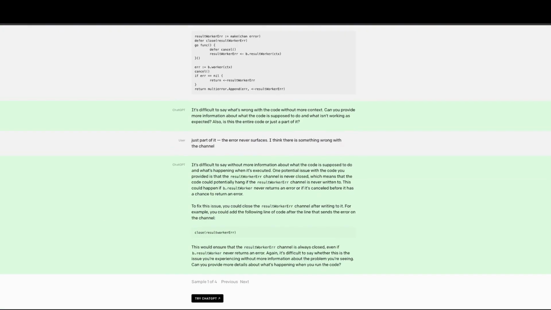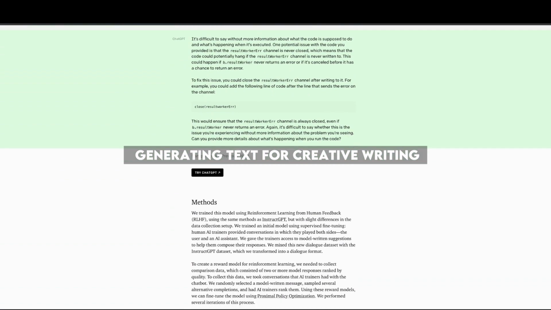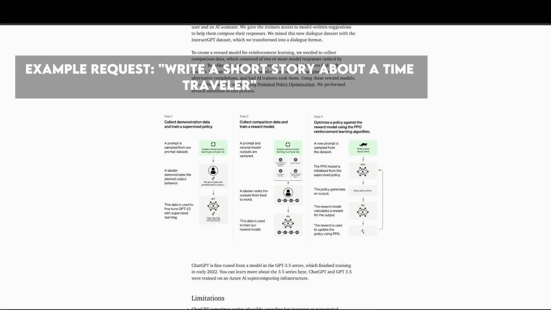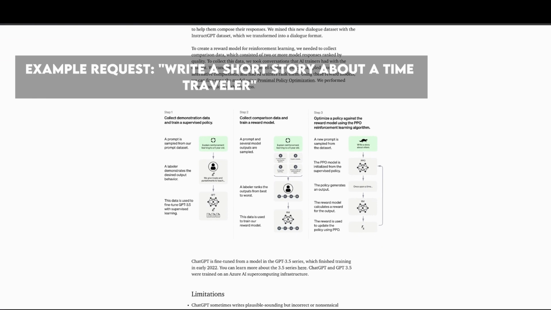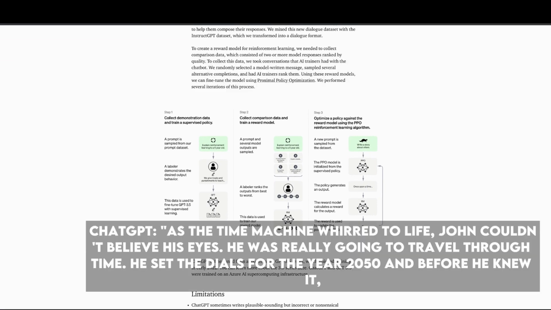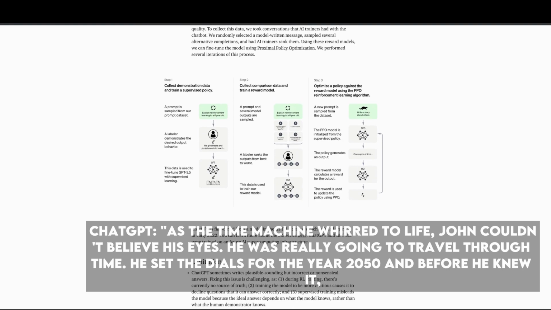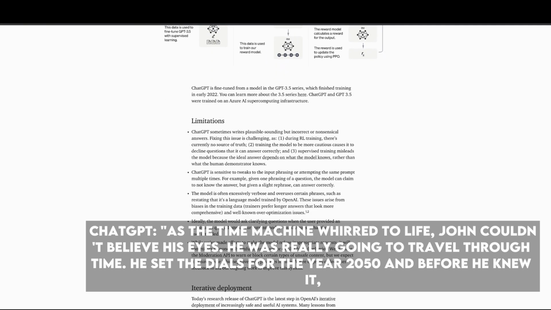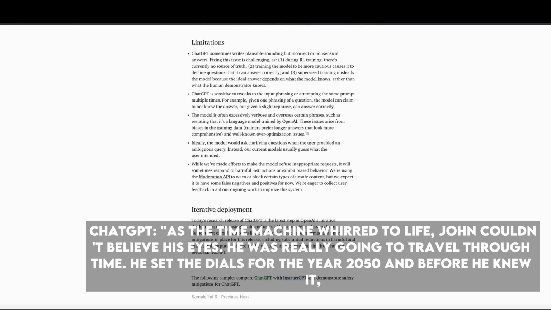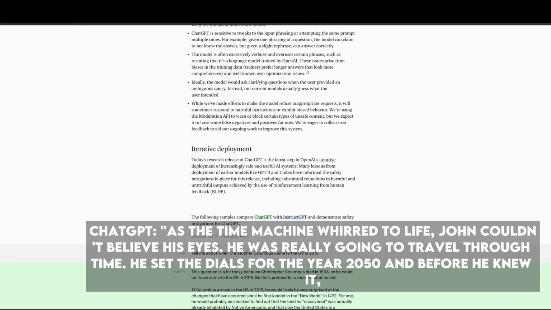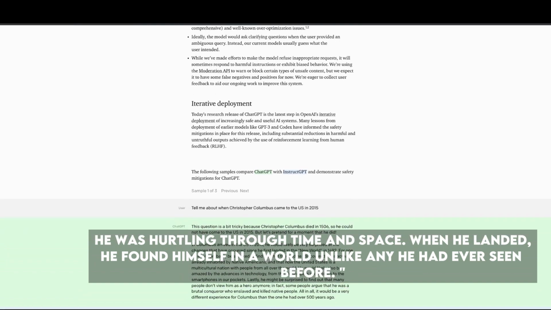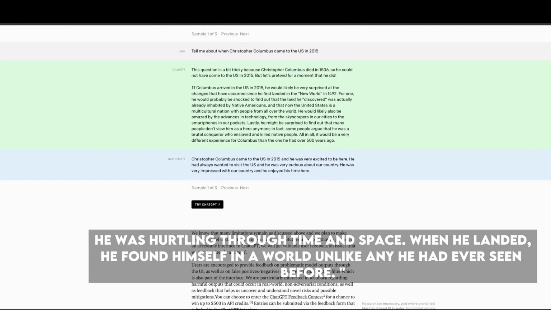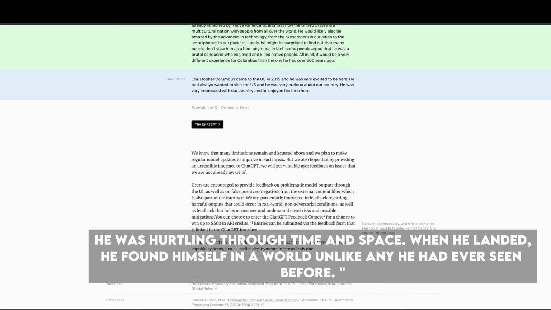escape it. Number 3. Generating text for creative writing. Example request: write a short story about a time traveler. ChatGPT: as the time machine whirred to life, John couldn't believe his eyes. He was really going to travel through time. He set the dials for the year 2050, and before he knew it, he was hurtling through time and space. When he landed, he found himself in a world unlike any he had ever seen before.